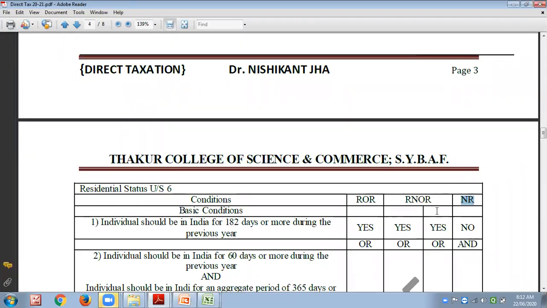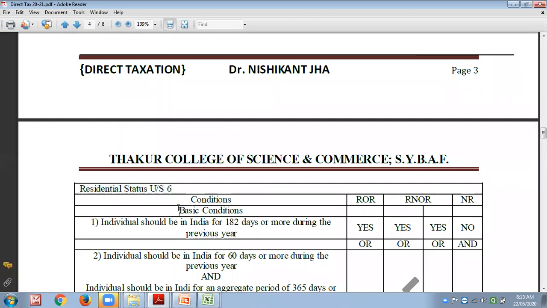So this word has come from the Income Tax Act only, and that too from section 6, which defines the residential status of an individual. Today we are going to focus only on an individual. For other assessees like firm and company, there are other conditions which we will discuss later on.